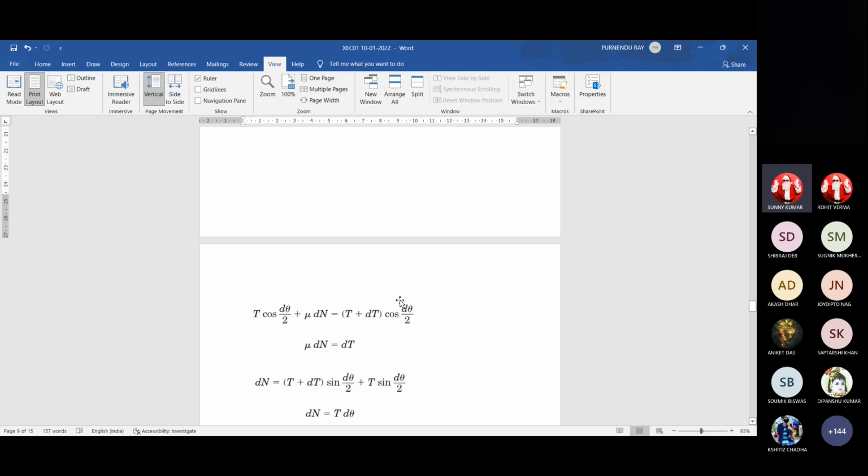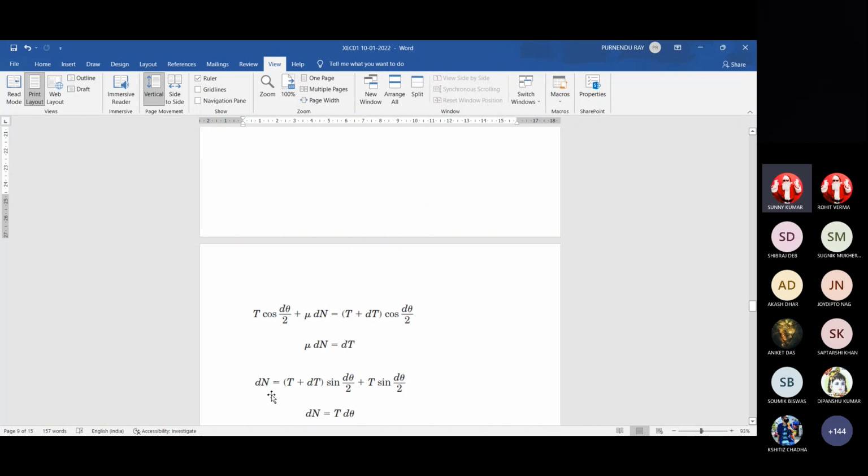So cos half d theta is not 1 by 2. d theta is very small, so half d theta is naturally very small. So cos of that infinitesimally small angle is 1. So this is 1, this is also 1. So T plus mu dN is equal to T plus dT. So this is one equation.